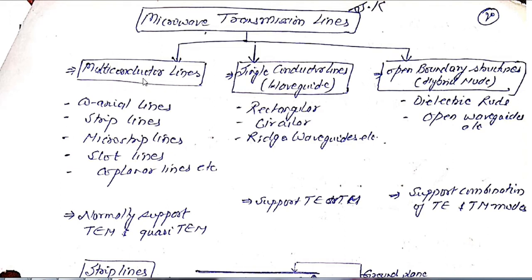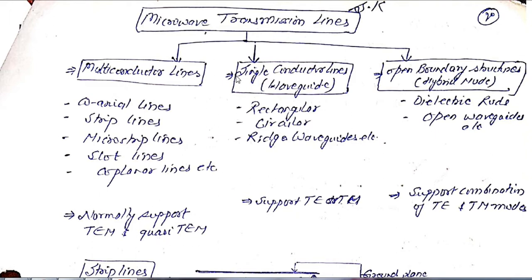In this we have more than one conductor, which includes coaxial lines, strip lines, microstrip lines, slot lines and coplanar lines. And normally these types of multi-conductor transmission lines support TEM and quasi-TEM mode.